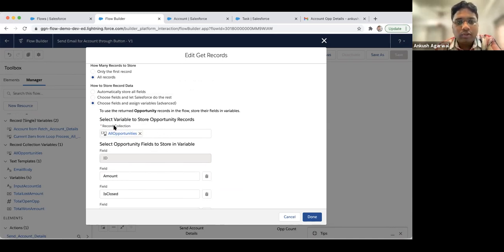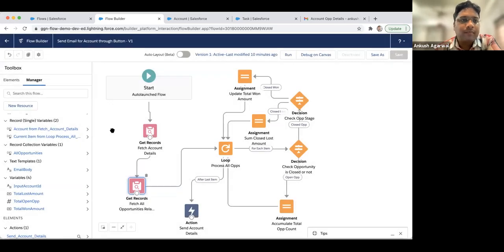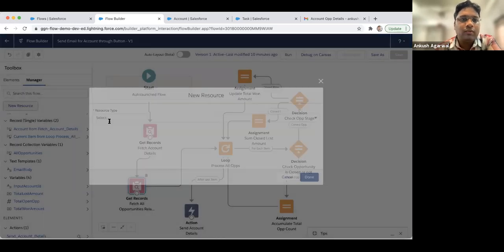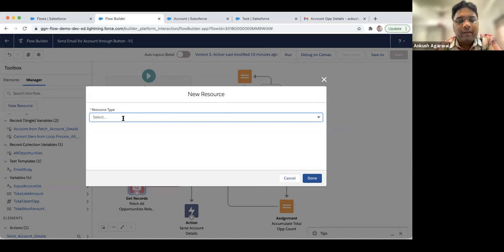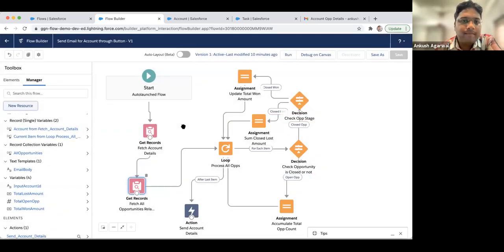I hope you got when you have to select record or text. In the last sessions we used formula and text template, and in the screen flow we used choice set as well. If you haven't attended our last sessions, you can go through the YouTube videos.